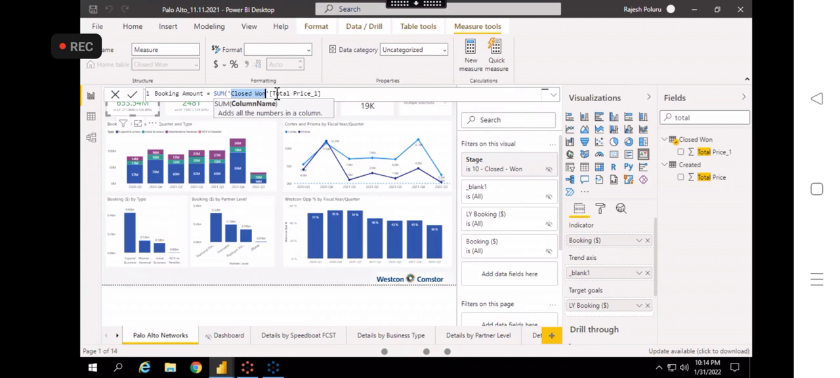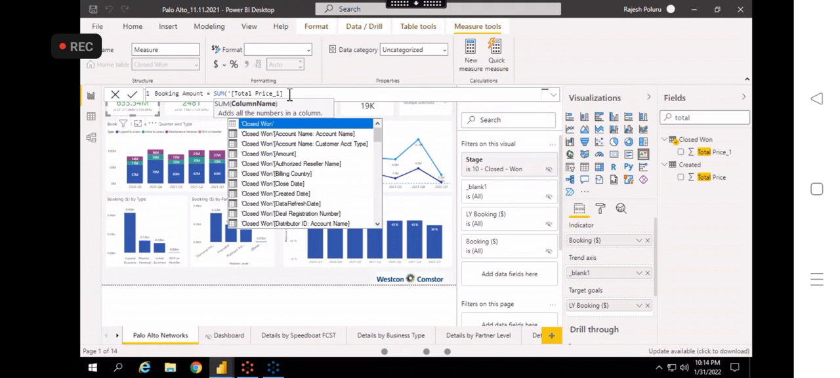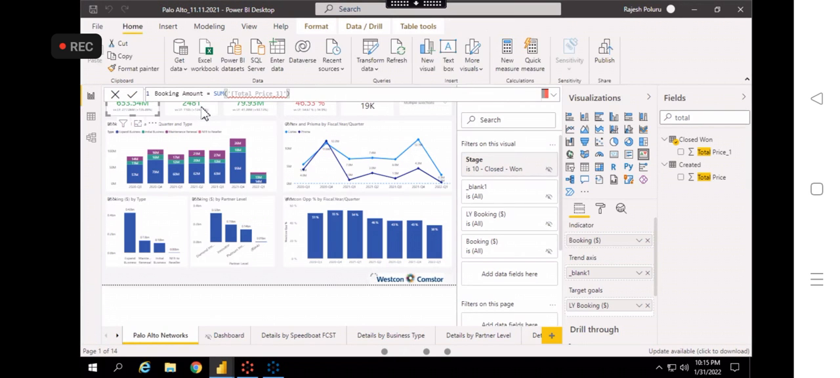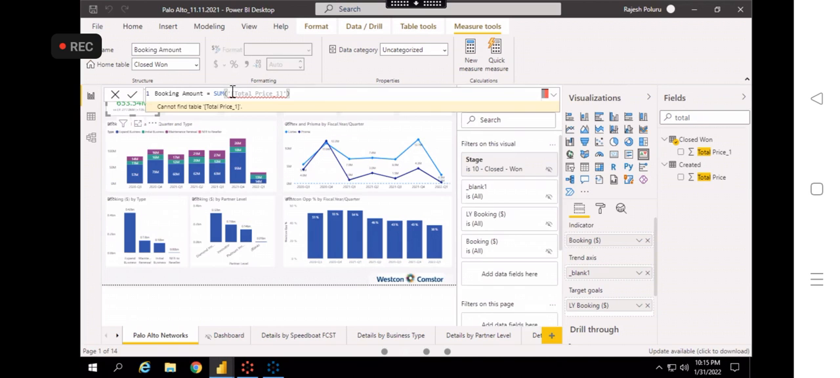See, this total price is in the Closed one table, so we need to have the table information. We need to enter the table information. If you directly go with total price, it will give an error. See, for example, I'll enter this, I'll use this, and I'll close the bracket. It will give the error. See, cannot find the table name. Since you did not give the table name, the system is telling that it cannot find the table name.